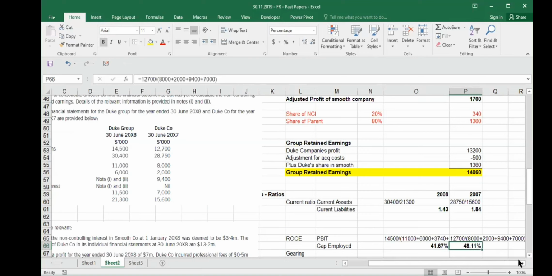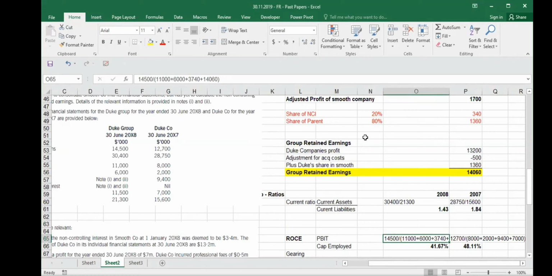41.67. It has gone down. Why has it gone down? Can you tell me now? I can give you a reason in 1 minute. When I was teaching you the chapter interpretation of financial statements, I told you that a very typical problem with ROCE is that if you purchase some asset at the end of the year, your capital employed increases, the balance sheet value of the asset increases, but the asset has not given you a full year's profit. So you have not seen its impact on the income statement, but you see the full impact on the balance sheet.